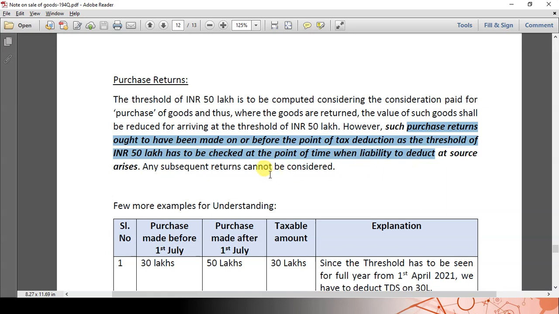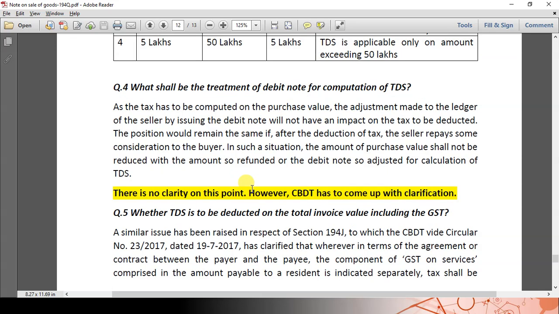clarification on this part. What if a debit note is issued by the buyer? Even though a debit note is issued, it will not affect the TDS component. The debit note should not be considered for calculating the limit. For example, let us say a purchase of 100 rupees is credited to the GL and a debit note of 10 rupees is given by the buyer. This debit note of 10 rupees should not be considered for calculating TDS. TDS has to be deducted straight away on 100 rupees. However, there is no clarity on this point. CBDT has to come up with a clarification on this point.